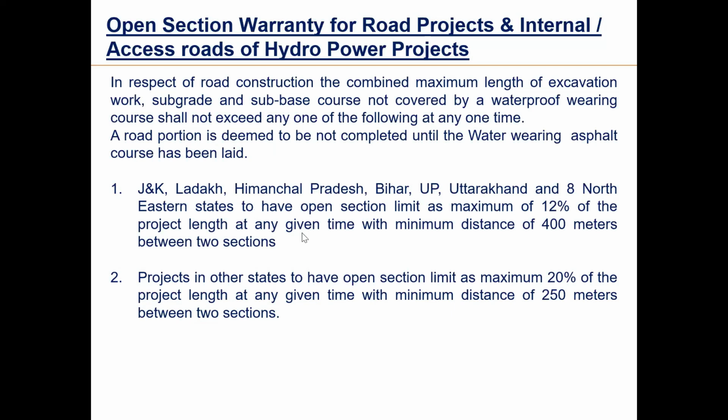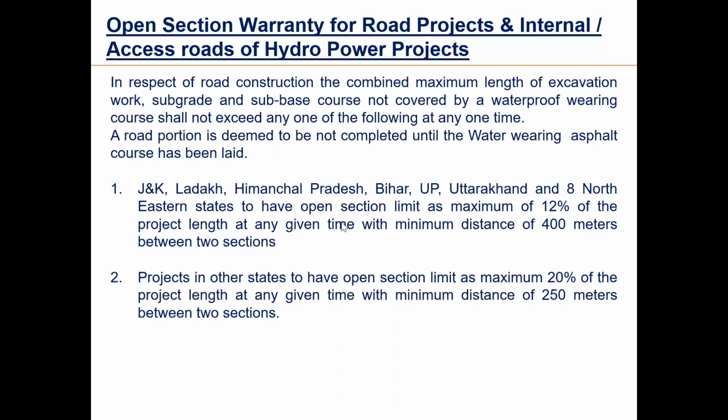So if the road project is in any of these states, then the warranty is the open section, which is not completed. Completed means the topmost layer is laid. The maximum limit is 12%. The open section should not exceed 12% of the total project length.